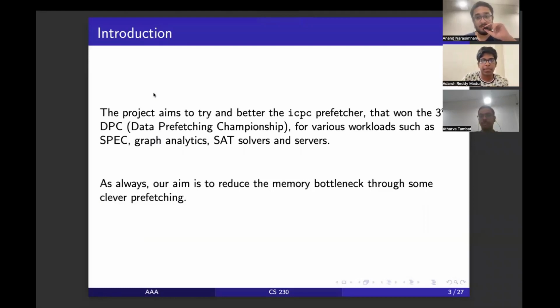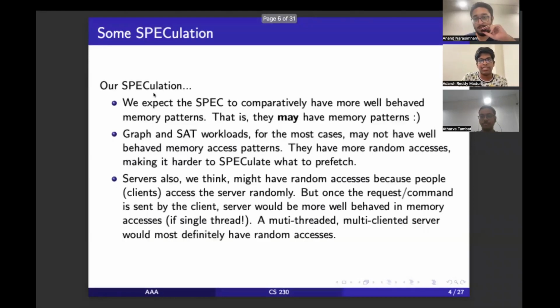These are our expectations on various workloads. We think that SPEC will have normal programs, various kinds of applications, so the memory pattern might be more regular compared to graph and SAT workloads. Graph and SAT workloads are usually more random. The consecutive memory addresses might jump a lot.